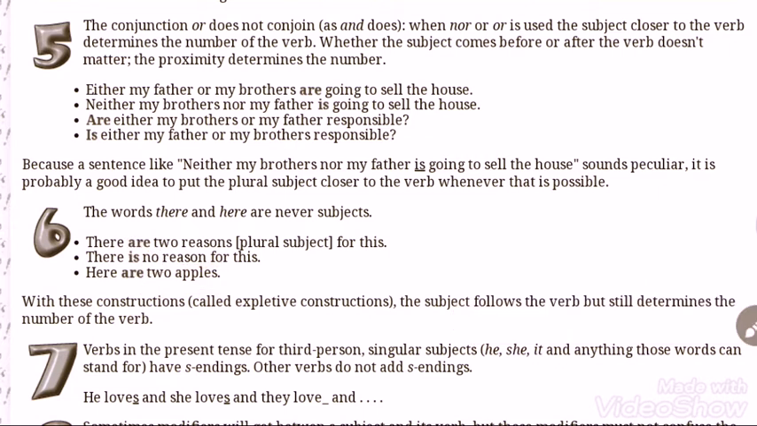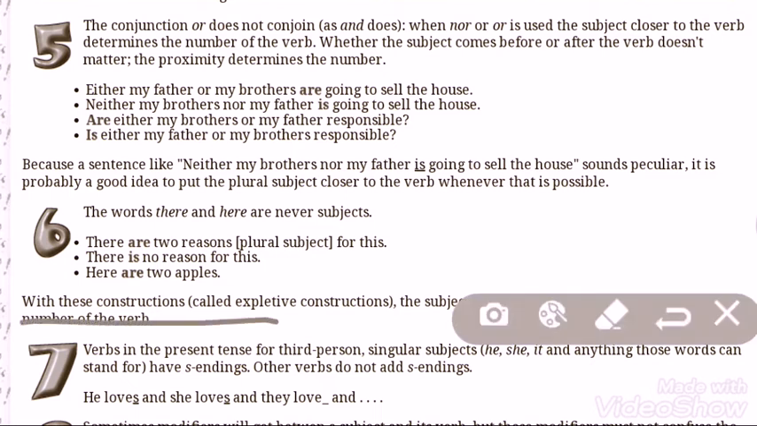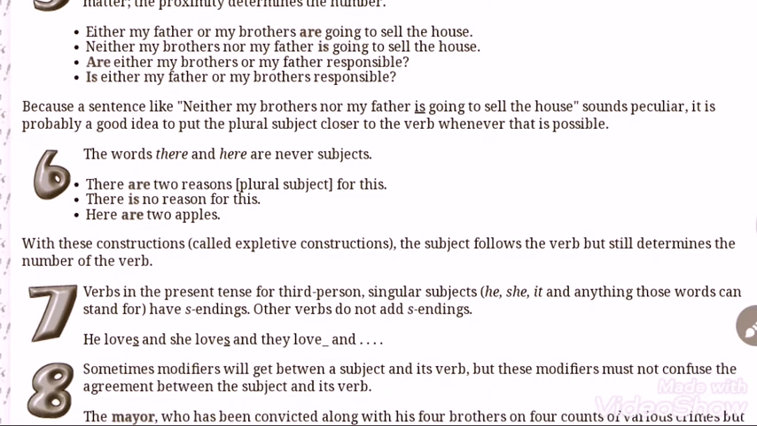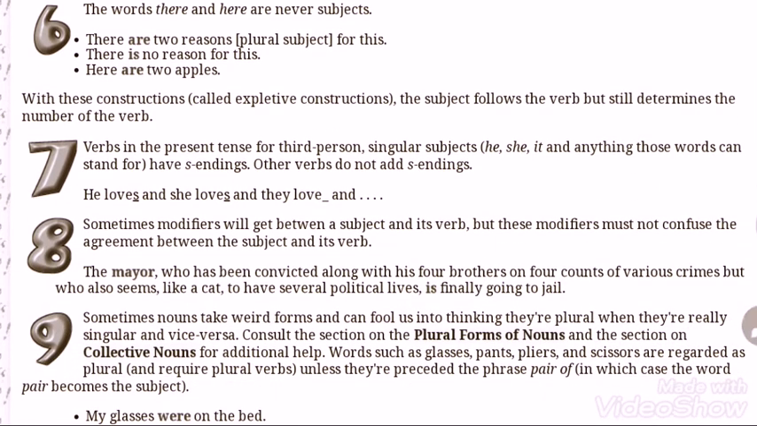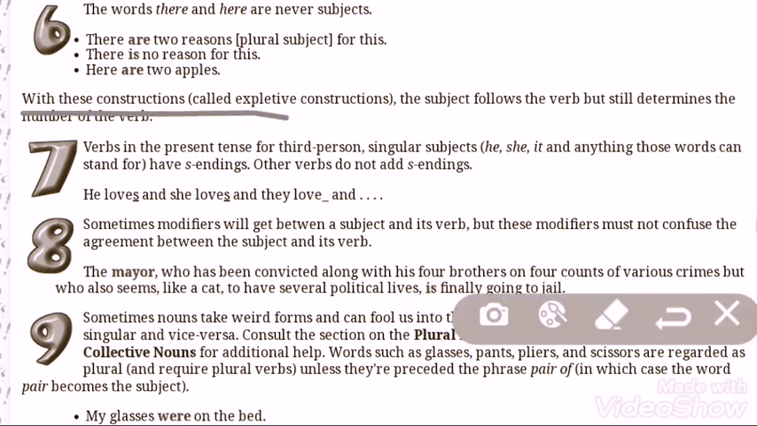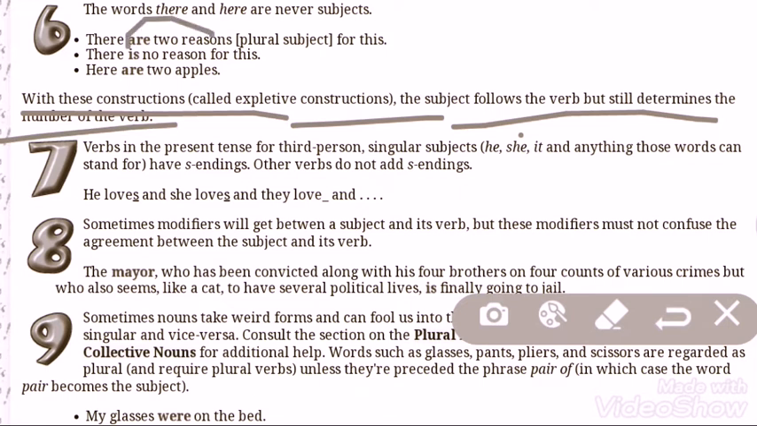With these constructions called expletive constructions, the subject follows the verb but still determines the number of the verb. Here we can see the subject is coming just after the verb. Means they are determining the number of the verb. Two reasons, plural, that's why the plural verb are.